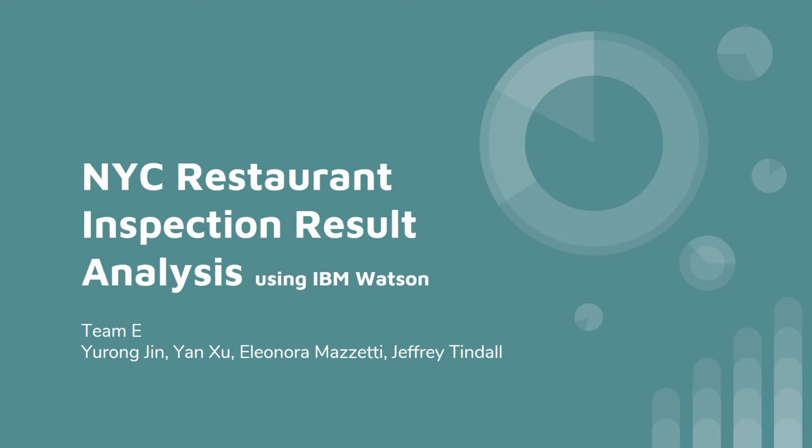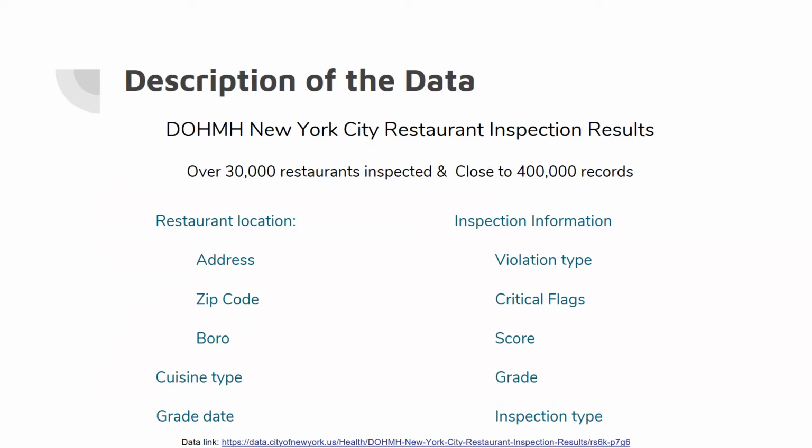This is Team E's analysis of New York City restaurant inspection results using IBM Watson. For our investigation, we are using data provided by the Department of Health and Mental Hygiene that was collected as the result of restaurant inspections. Over 30,000 restaurants were inspected, and there are over 400,000 records.